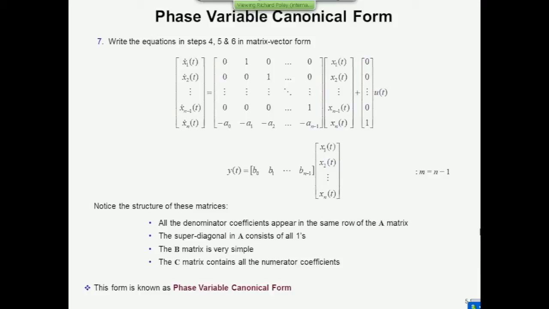Now, this particular form is sometimes called a phase variable canonical form. It goes by another name. It's called a controllable canonical form, one of the two fundamental forms that are used to transform transfer functions into the state space paradigm. And we'll find later that this special form has some unique properties that are very useful when it comes to control.